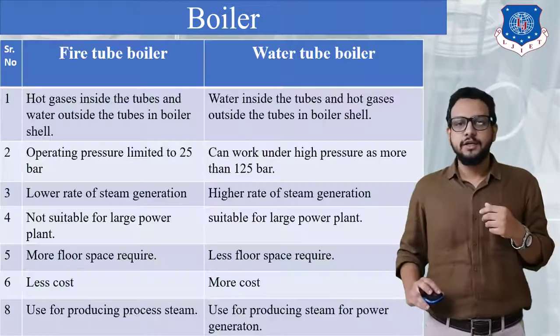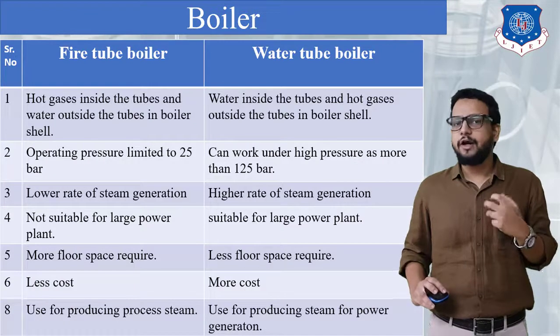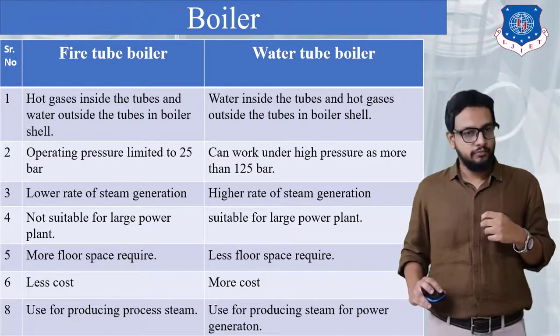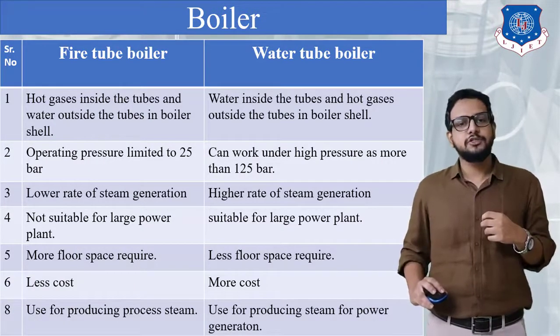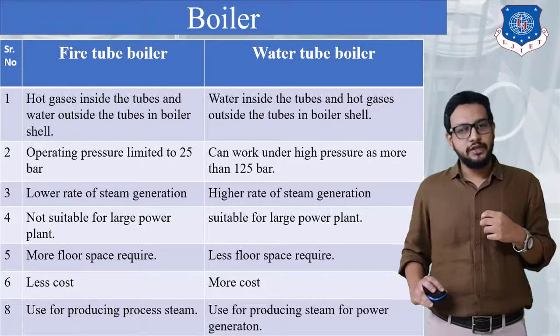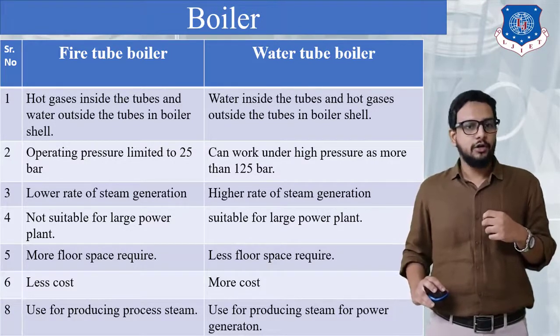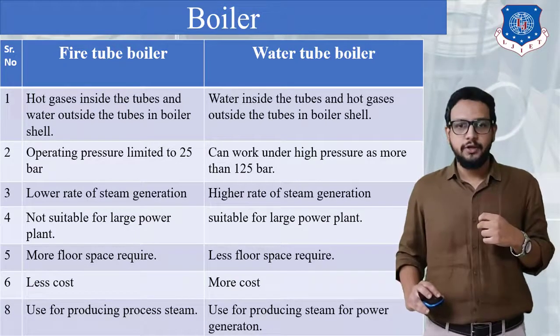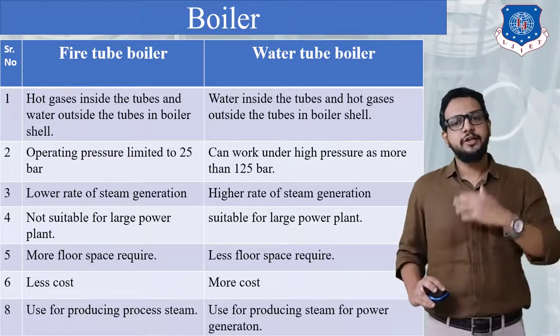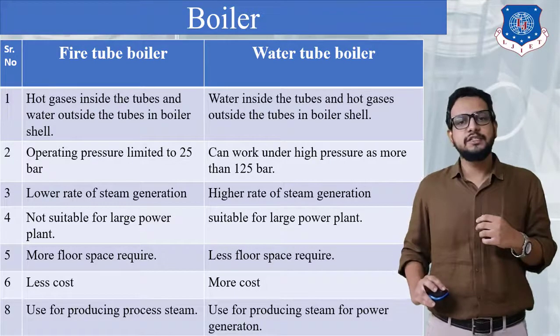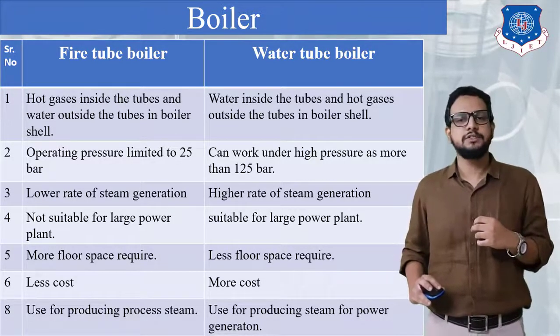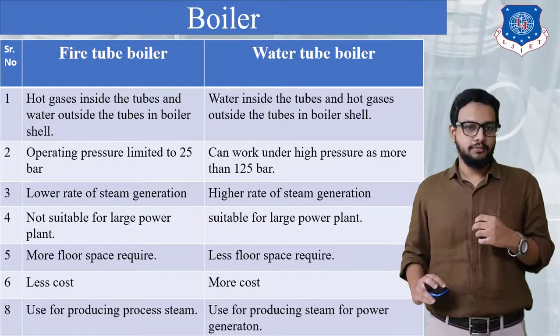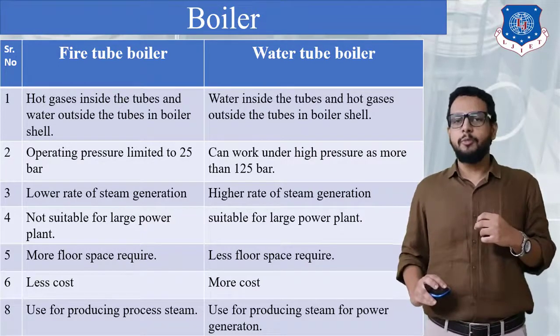Okay, now let us see the next topic, that is the difference between a fire tube boiler and a water tube boiler. The first point is based on the position of hot gases and water. In a fire tube boiler, hot gases are inside the tubes and water is outside the tubes in a boiler shell. Whereas in a water tube boiler, water is inside the tubes and hot gas is outside the tubes. The second point is based on operating pressure.